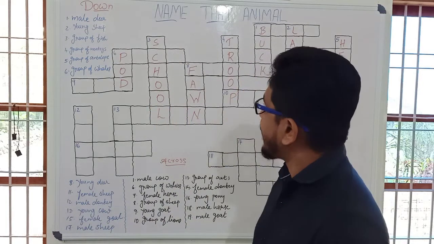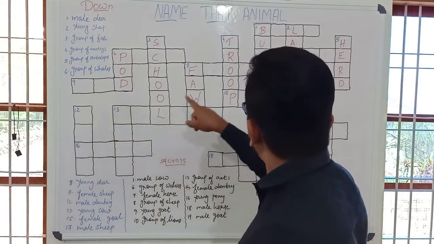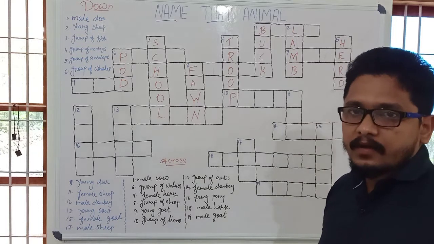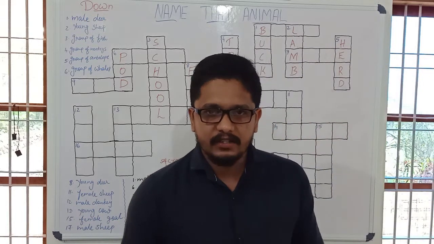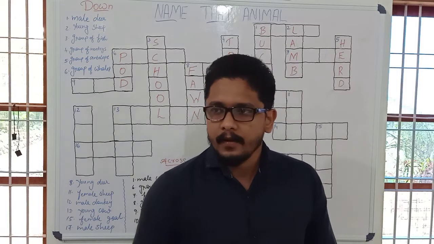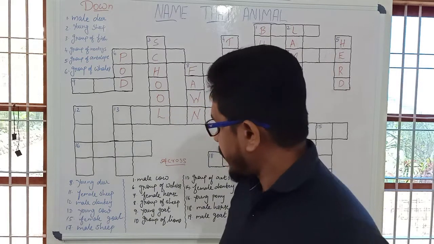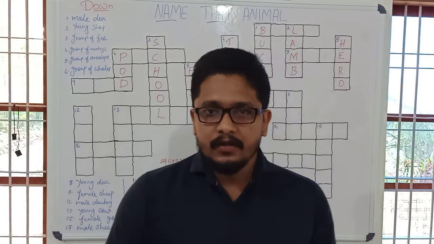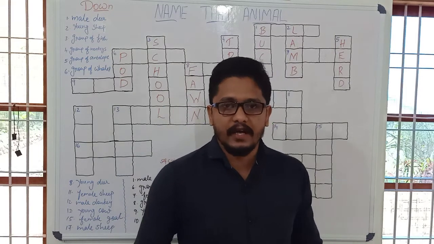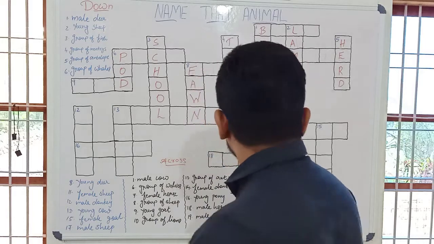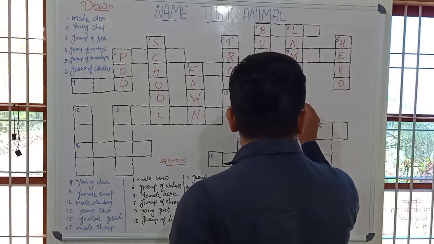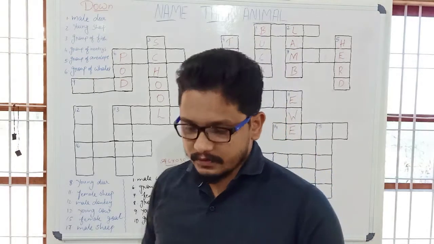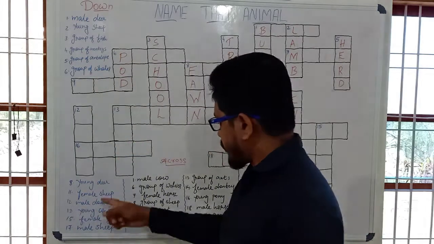And next one, the 11th one. What is the name for female sheep? It is here. It carries 3 letters. Can anyone give the answer for that? Nobody? So I have to say the answer. It's ewe. E-W-E. Ewe is the word for female sheep.